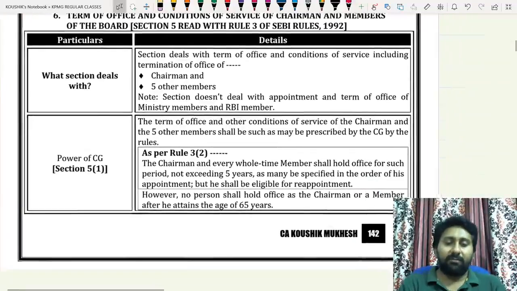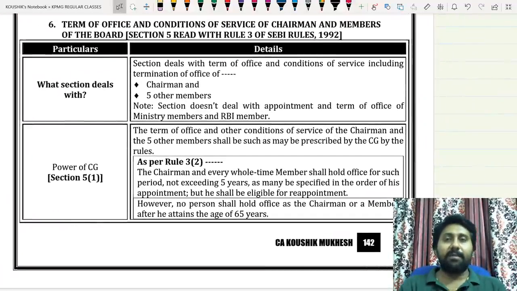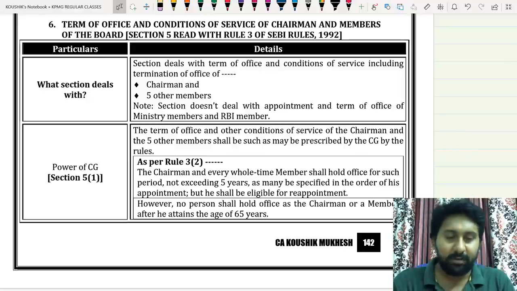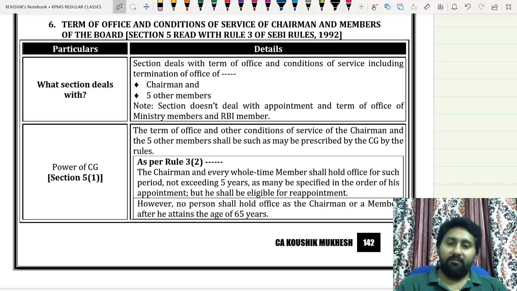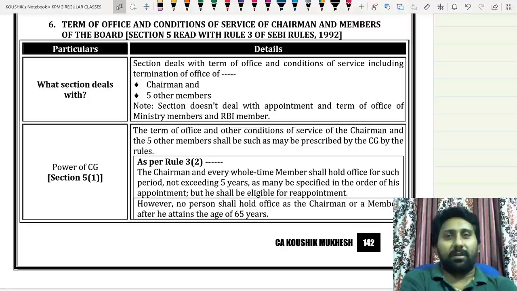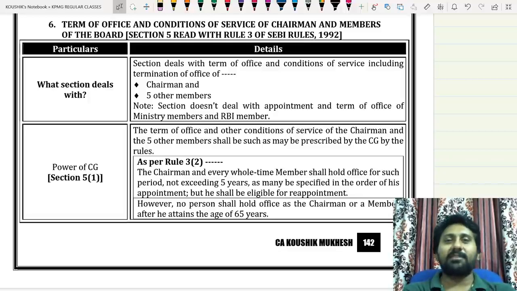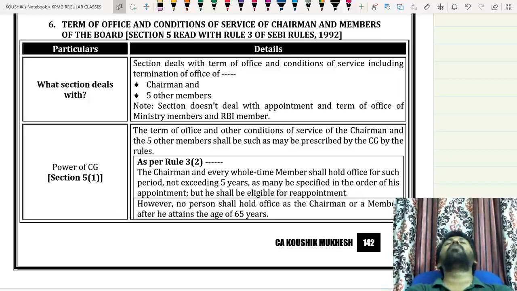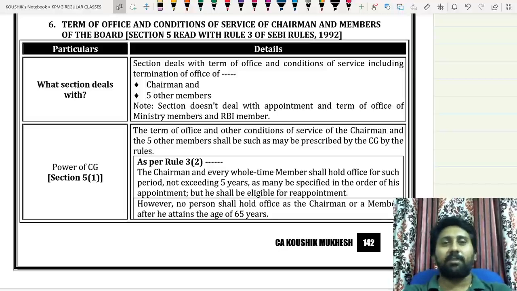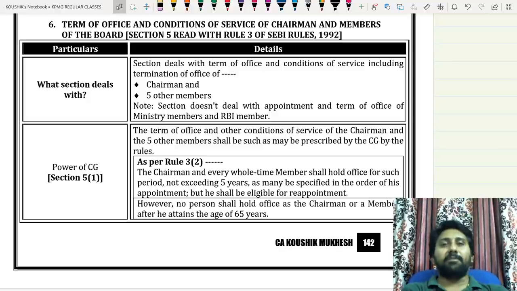Now the tenure of office, conditions of service of chairman and other members of the board. Let's try to understand in detail what this section deals with. One thing we need to understand: totally, who are the members inside SEBI? Everyone listening to the class, please answer yourself. First one: who are there inside SEBI? List them. 1 chairman, 2 members, 1 from the Ministry of Finance, another from the Ministry of Corporate Affairs, 1 from RBI, and 5 other members are there. Yes or no?